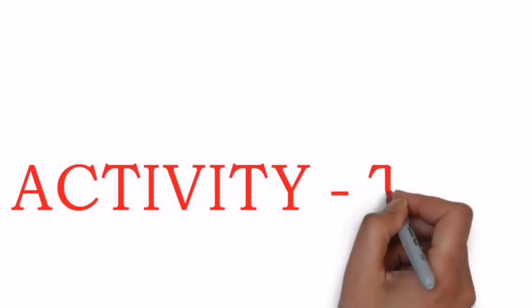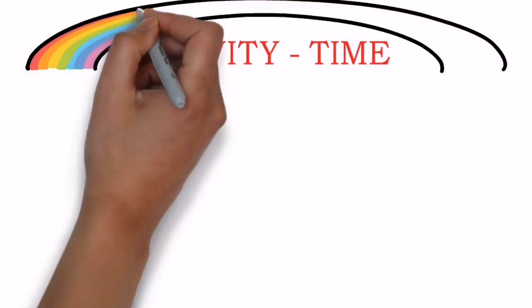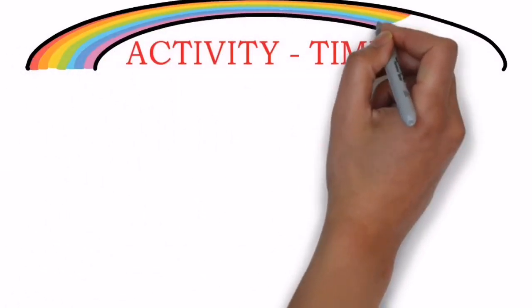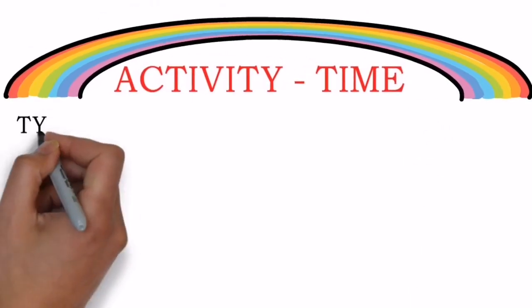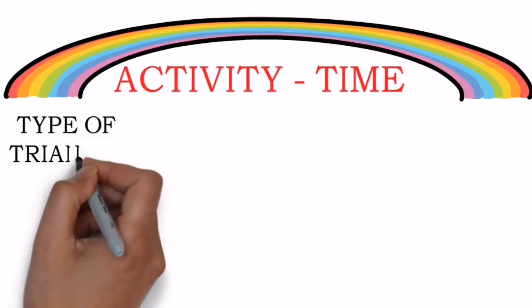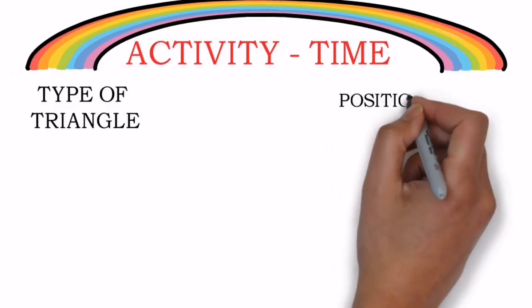So after understanding all the altitude formations in the three different types of triangle, it is time to test your knowledge. It is activity time, boys and girls. This time we will try to locate the position of the orthocenter in the different types of triangle.